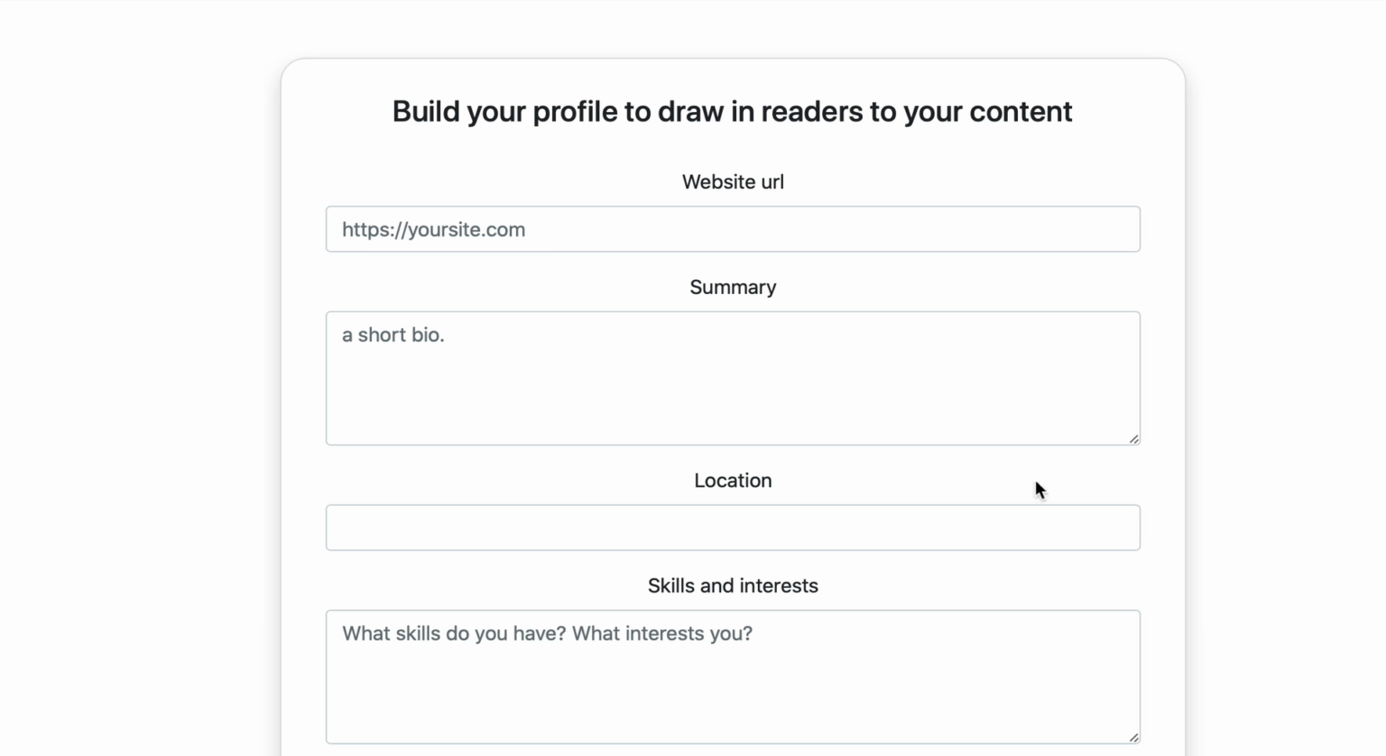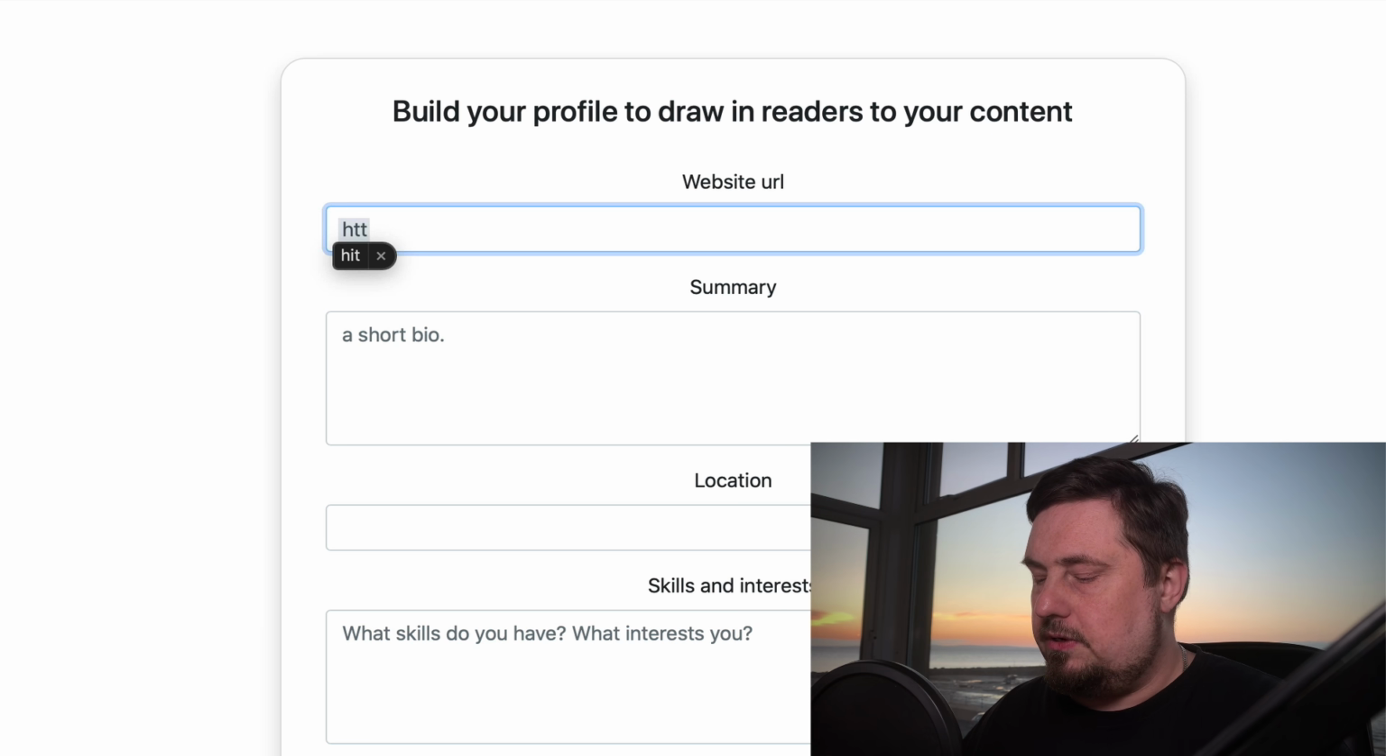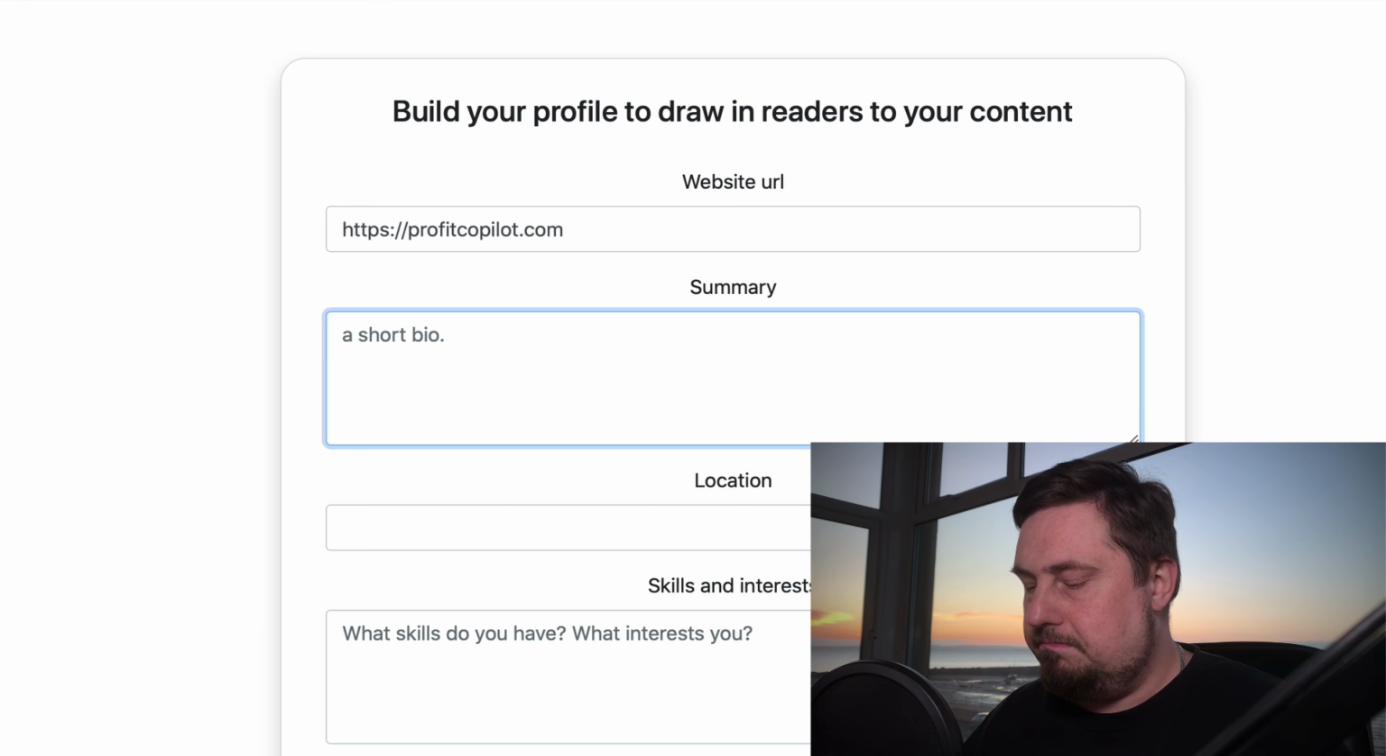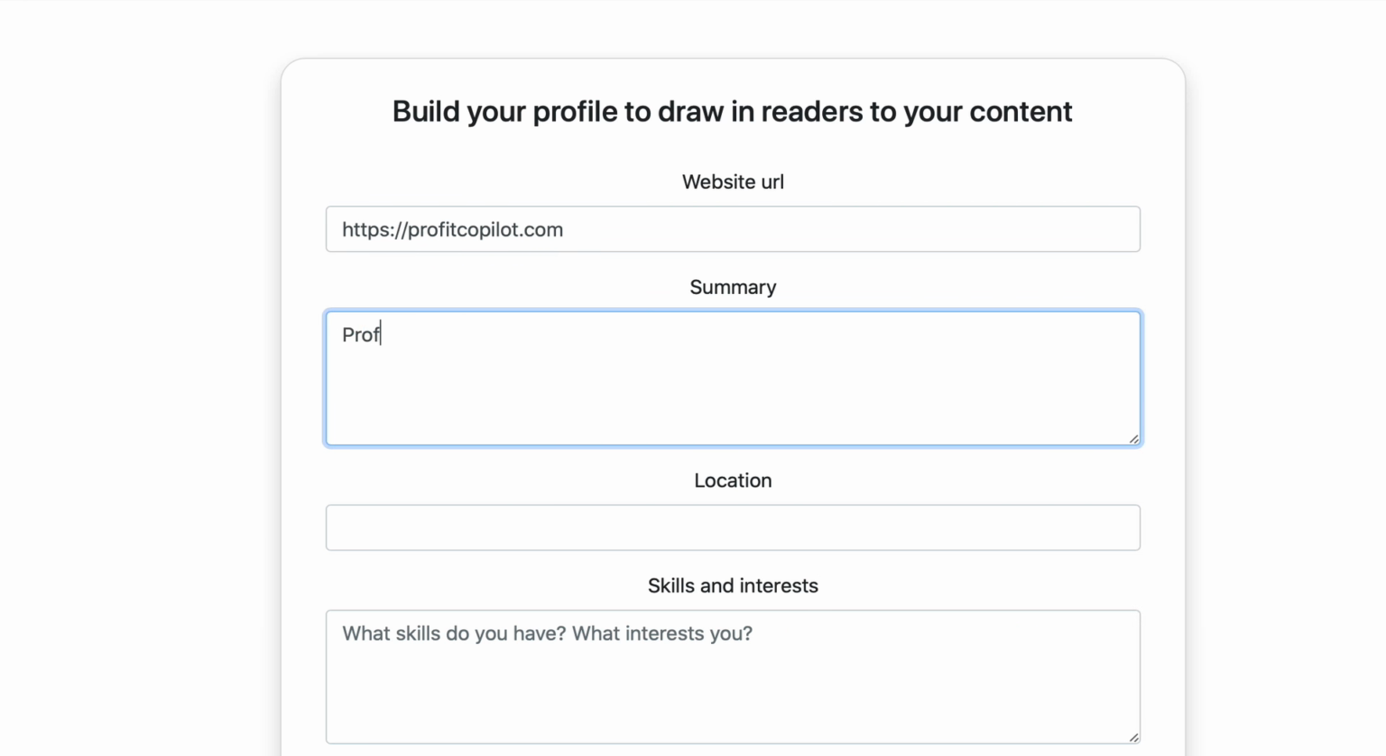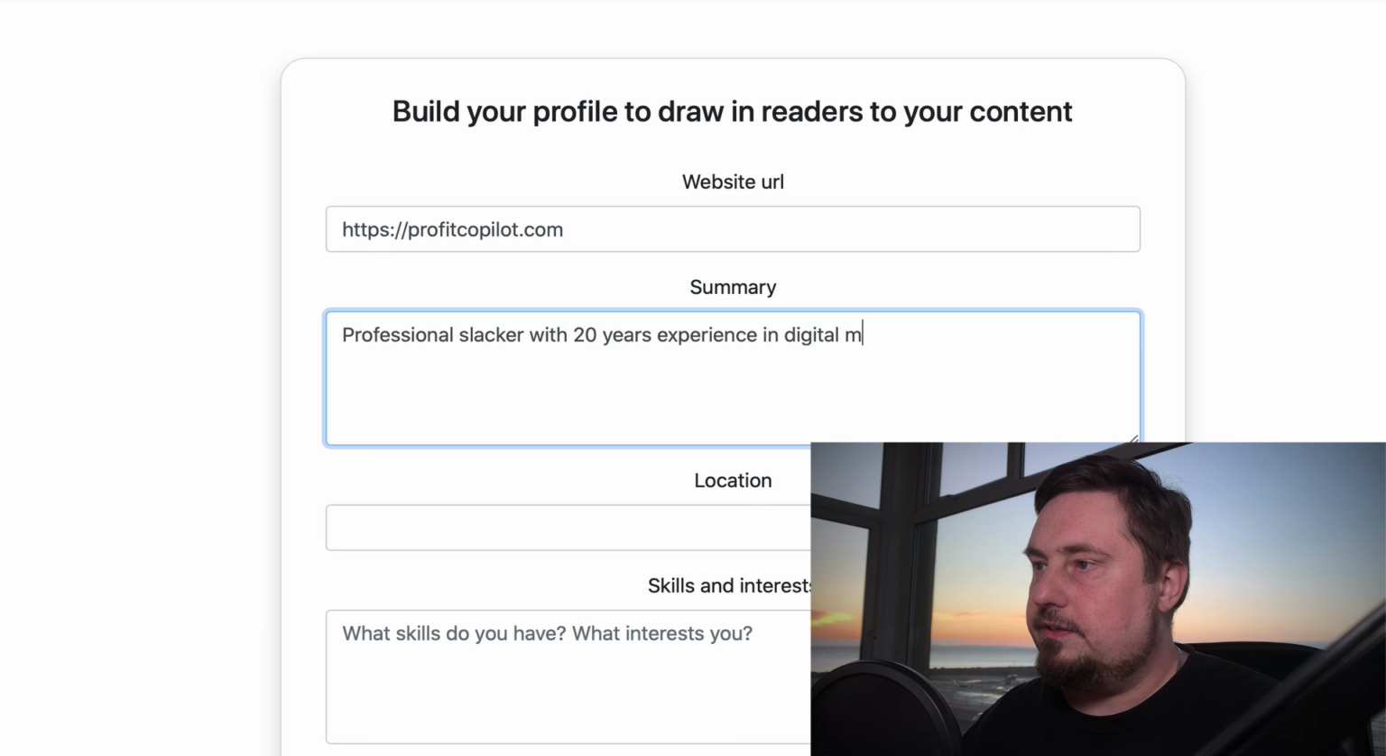If you sign up, you're going to land on this page. It says build your profile to draw in readers to your content. So let's add a website. I'm just going to add in the Profit Code Pilot website here. So it's profitcodepilot.com. Short bio. I'm going to say something like professional slacker with 20 years experience in digital marketing.